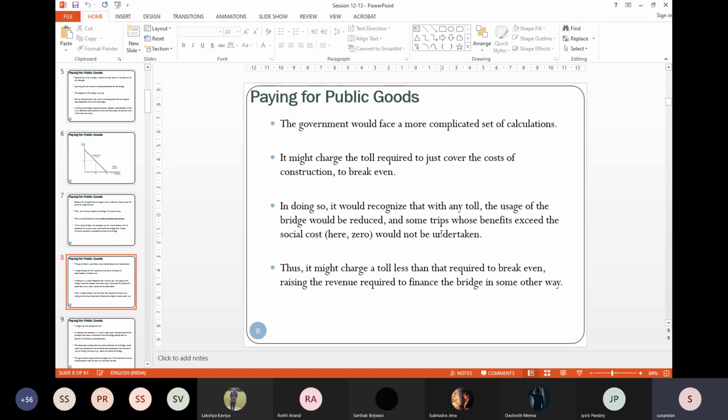For the government, it is more of a public provision. It is not about profit maximization. It is all about social welfare maximization. Look, the objective functions are different. So it might just charge a toll required to break even, which is just required to cover the cost.